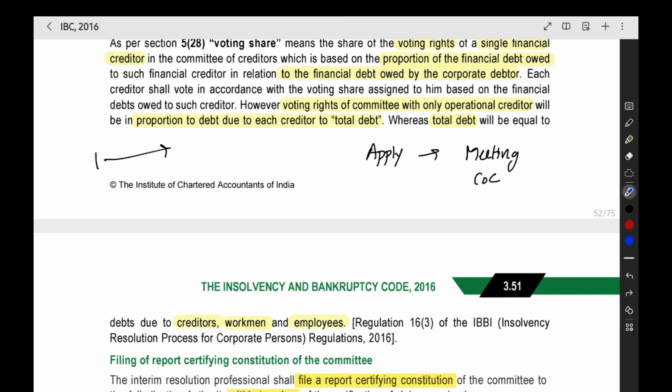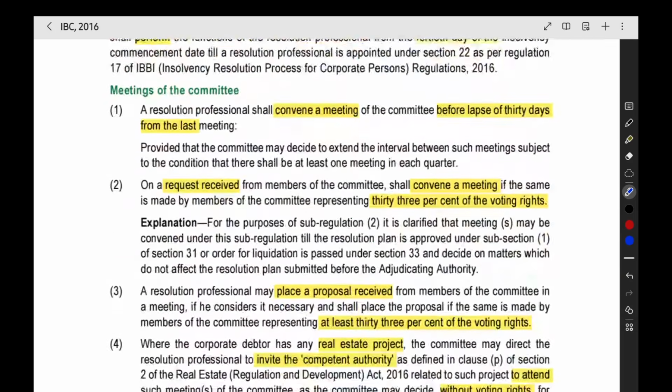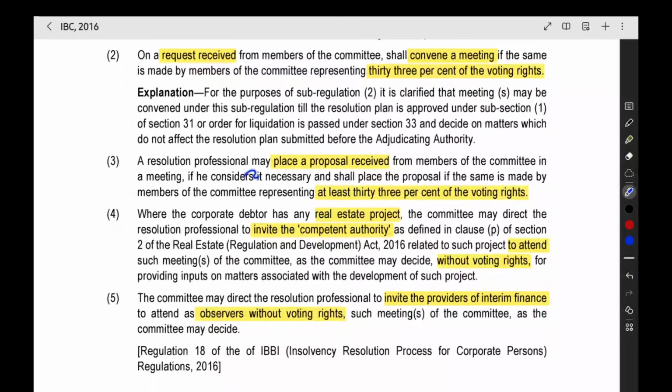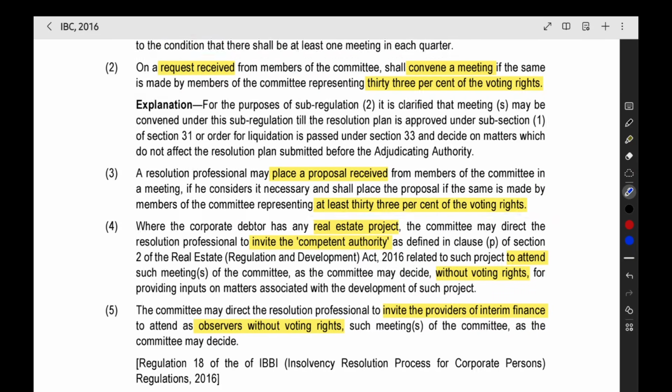Like they want to say something, further they want to conduct a meeting. Now, if the persons applying collectively have 33% voting share, then the resolution professional should compulsorily conduct the meeting. If the persons applying have 33% voting share, then the resolution professional should mandatorily conduct the meeting as per their request.